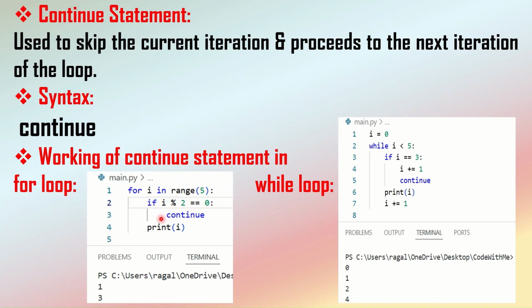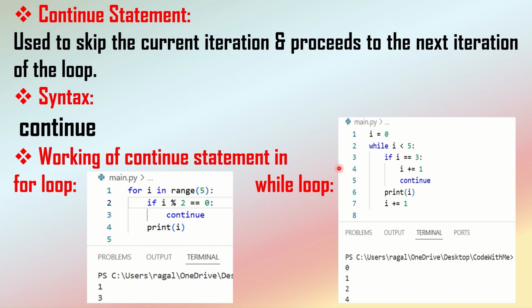So the condition is satisfied, so it skips the iteration, and it will not print the value of 2. Next time, the I value becomes 3. So the 3 divided by 2 condition is not satisfied, so it will print the value of 3. Like this, the for loop continues, and it will print the values of I.